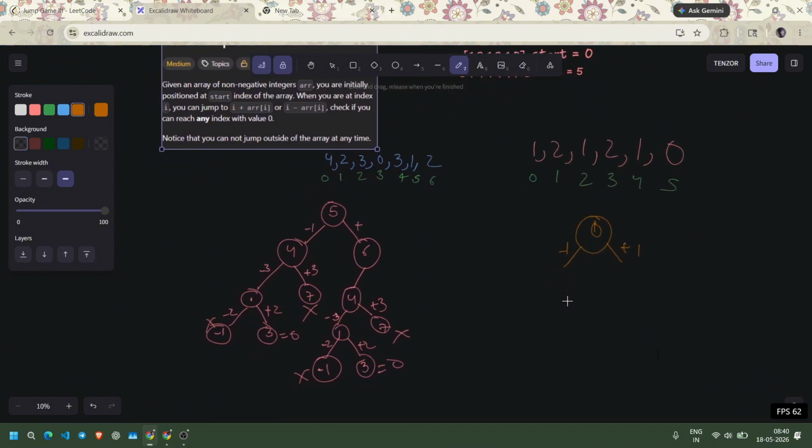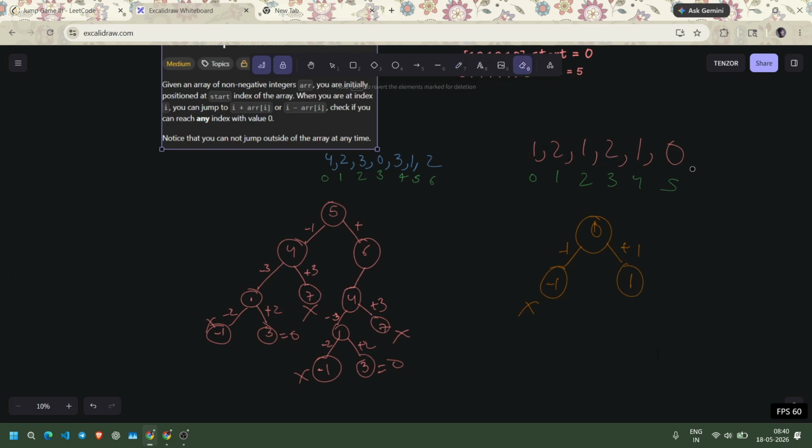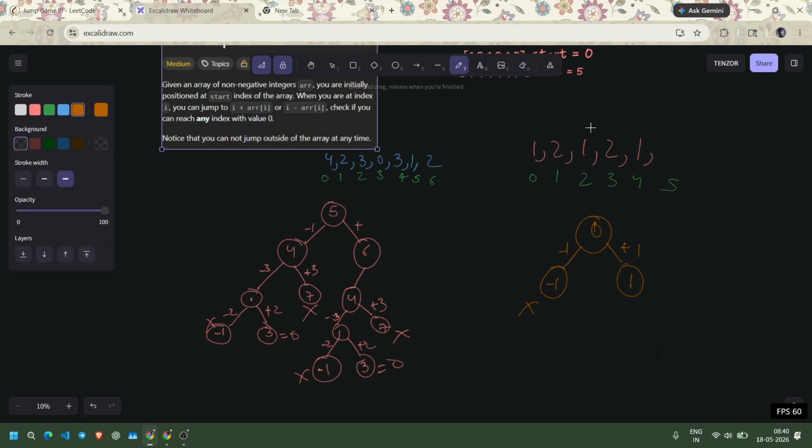So if you do minus 1, we're going to get to minus 1, that's out of bound. And after doing plus 1, we get to index 1. At 1, let's consider here we also have 2, and this is the 0. So at the first index, what we can do is two steps back or two steps front.